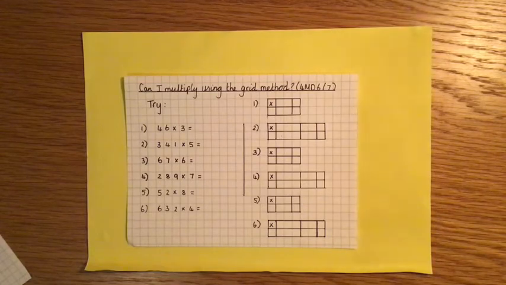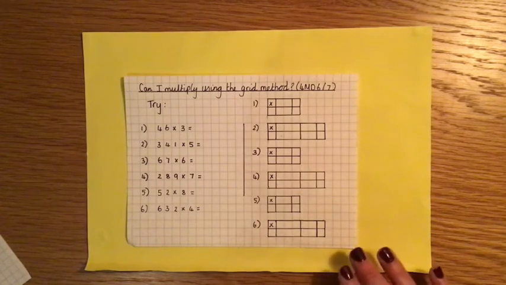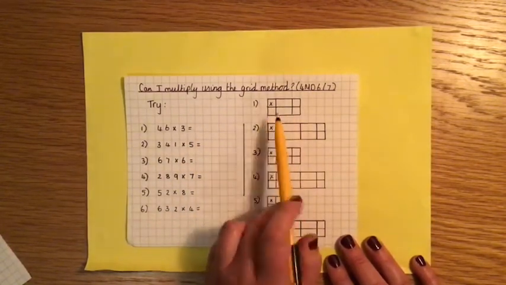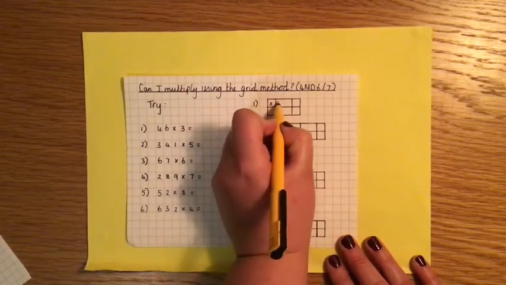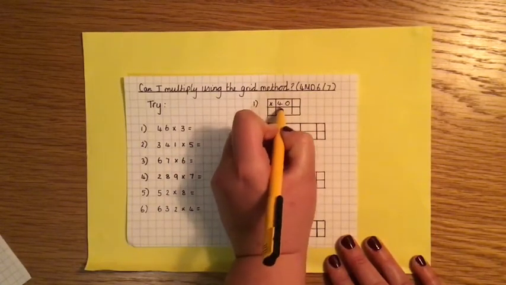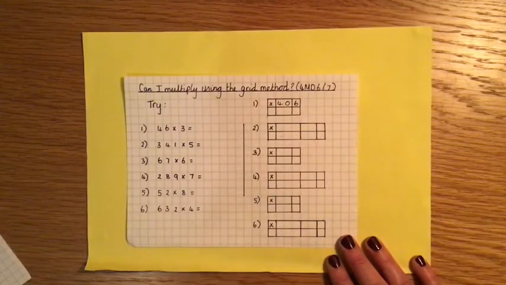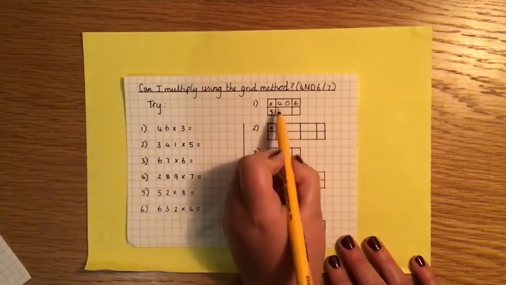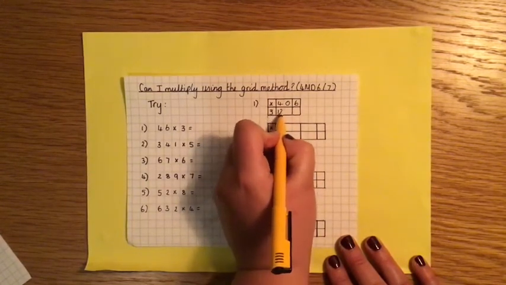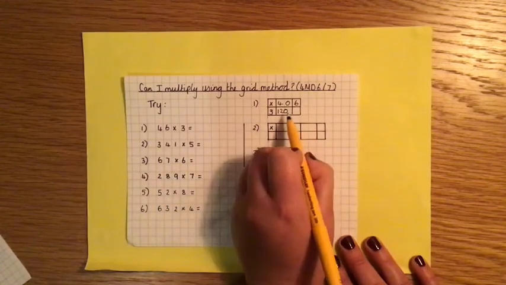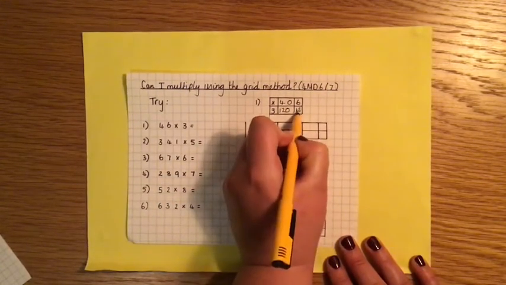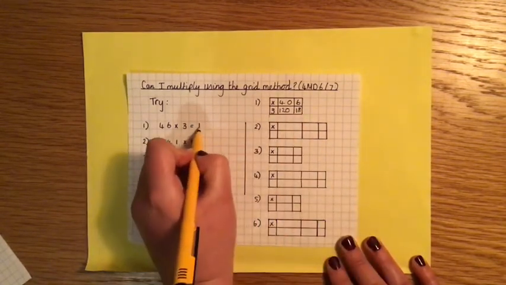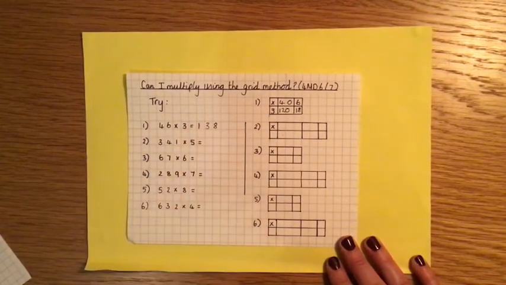Okay then, hopefully you had a go at working all of those out. Number 1, 46 times 3. So if I go to my working out over here, hopefully you should have partitioned 46 into 40 and 6. The multiplier goes in the left-hand column. So 40 times 3 is 120. And then 6 times 3 is 18. So 120 plus 18 is 138.